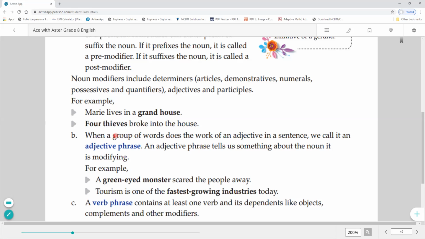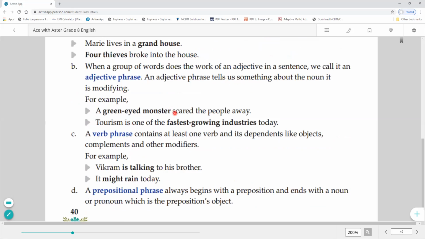Okay. So second thing is, when a group of words does the work of an adjective in a sentence, we call it an adjective phrase. Again there is a situation, if a group of words modifies an adjective, then what do we call it? Adjective phrase. An adjective phrase tells us something about the noun it is modifying. Okay, so again we need to find out over here adjective with the noun. For example, a green eyed monster. Green eyed means quality of monster. Okay, it has green eyed, so this is phrase.